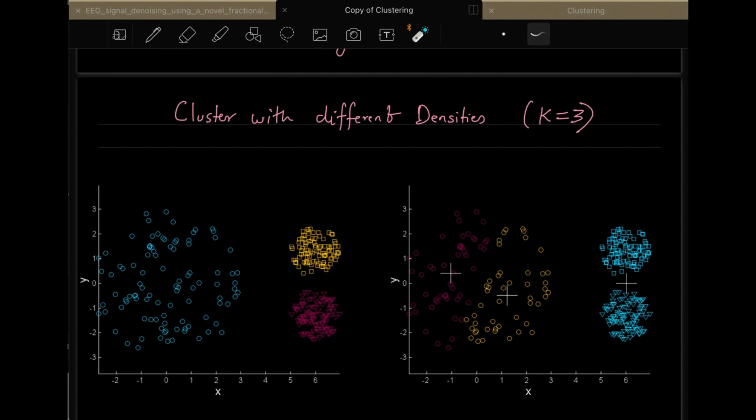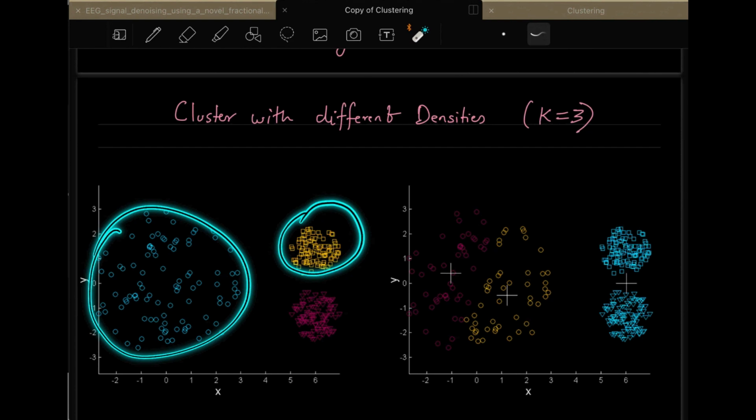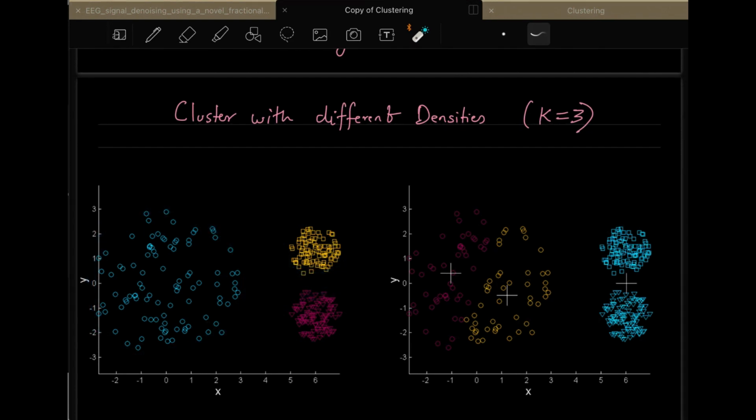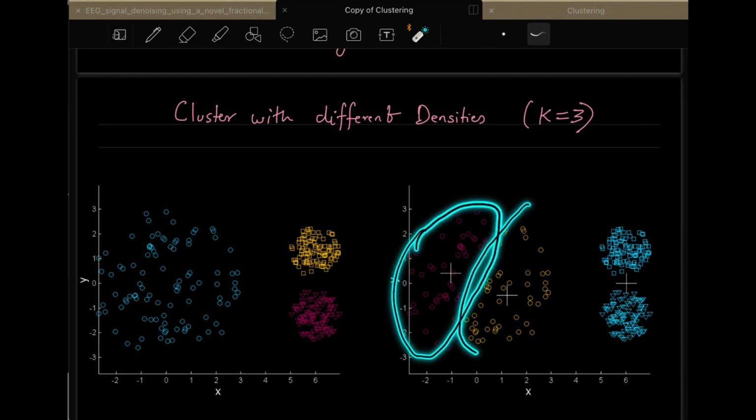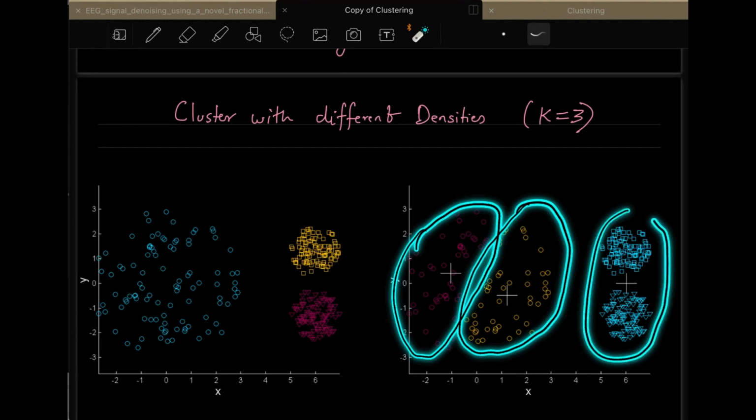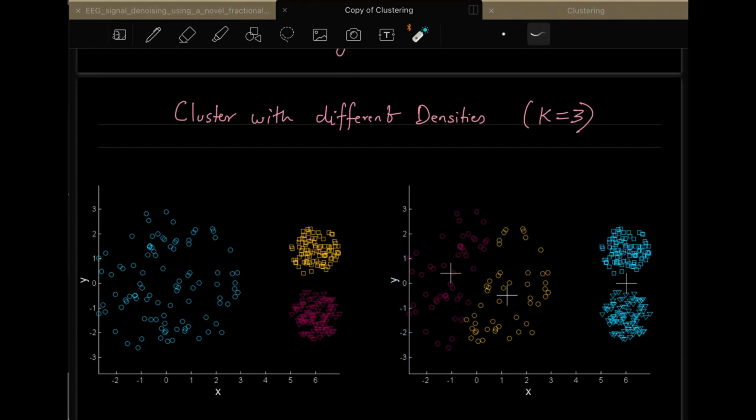But as you can see visually, you can cluster these three clusters and say that this is the first cluster, this is the second, this is the third. They are clearly visible. But the problem with k-means is that when it tries to do it, it will produce this as the first cluster, this as the second cluster, and this as the third cluster. That is a major and serious problem with k-means. This is the drawback that we have in the k-means algorithm or in k-means plus plus also.